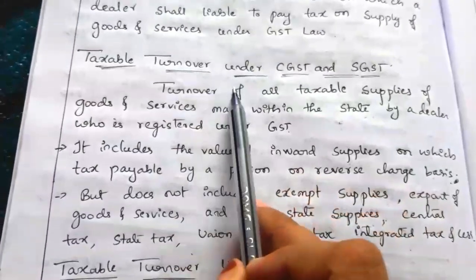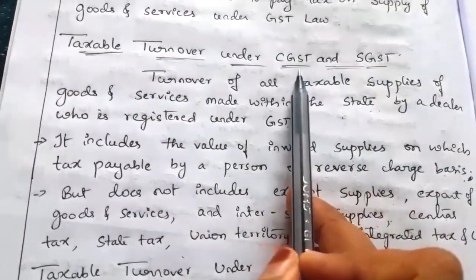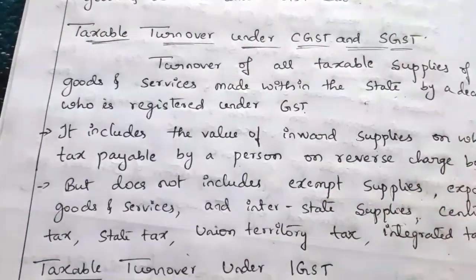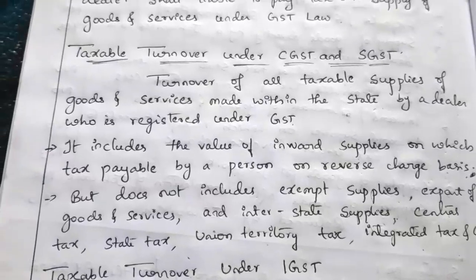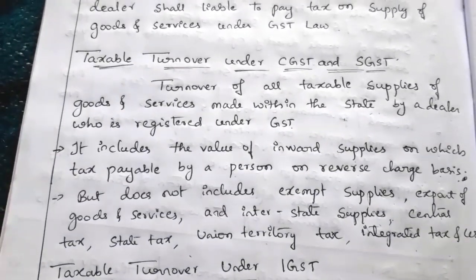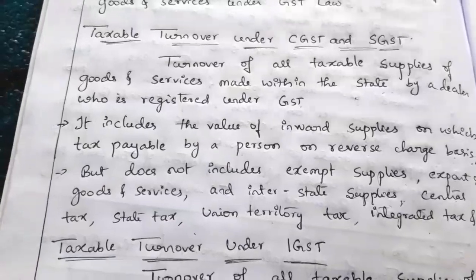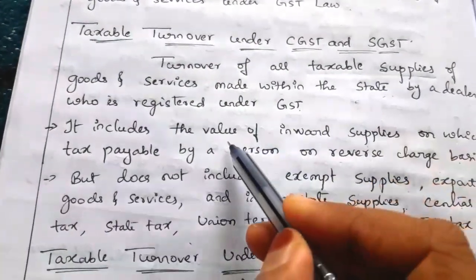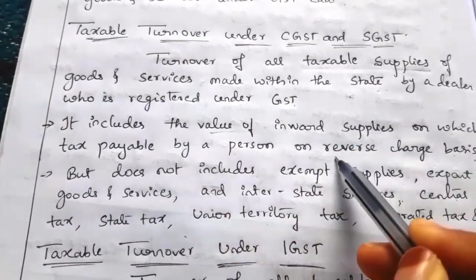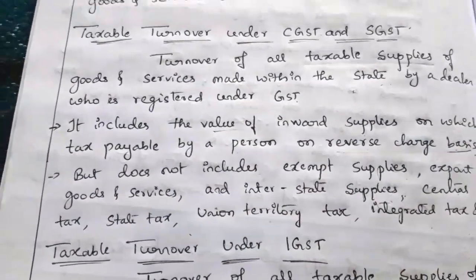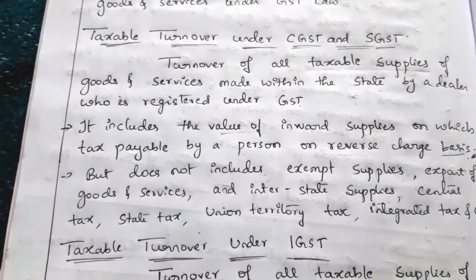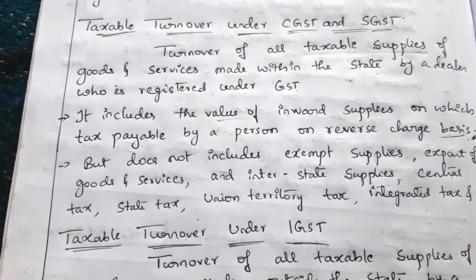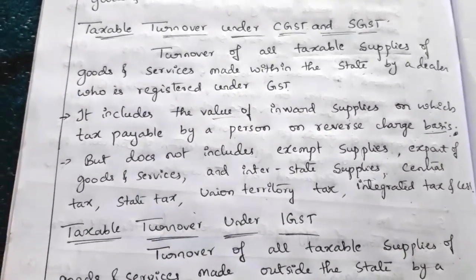Here the taxable turnover under CGST is levied by the central government and SGST is levied by the state government. So this is about the taxable turnover. So totally, taxable turnover should include all the taxable supplies. Only the taxable supplies we have to include. Along with that we have to include the value of inward supply on which tax is payable under reverse charge basis. So remaining all the points whatever we learned, whatever we have included for the aggregate turnover, are not included for the taxable turnover.